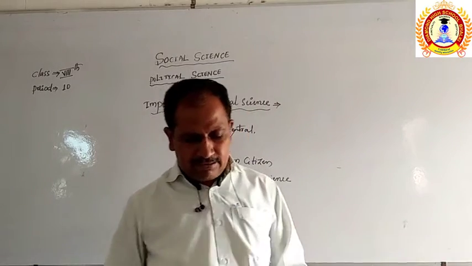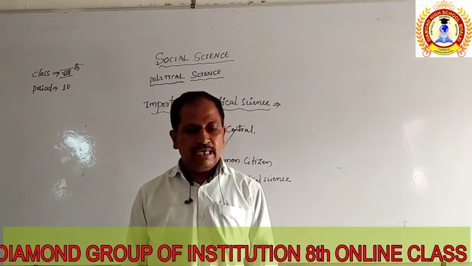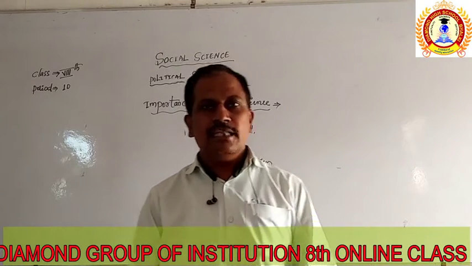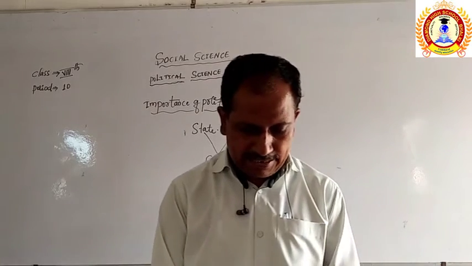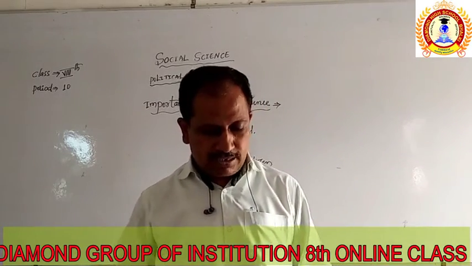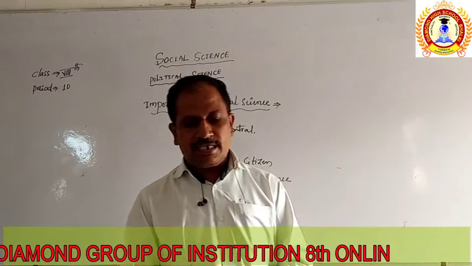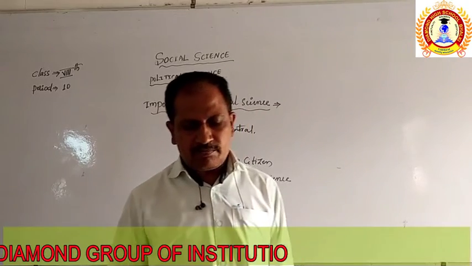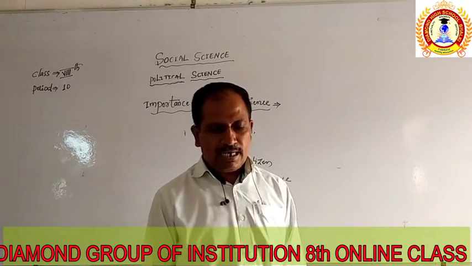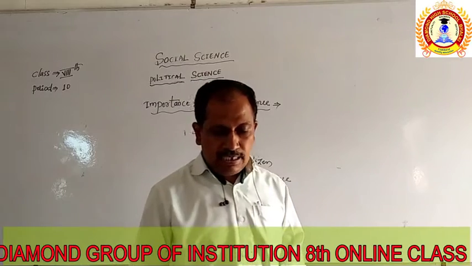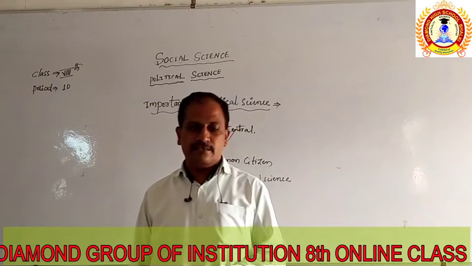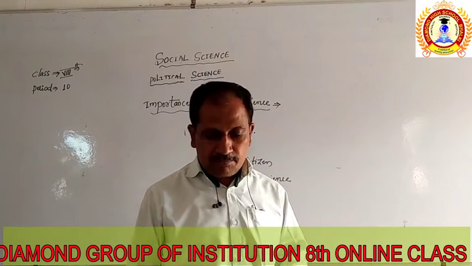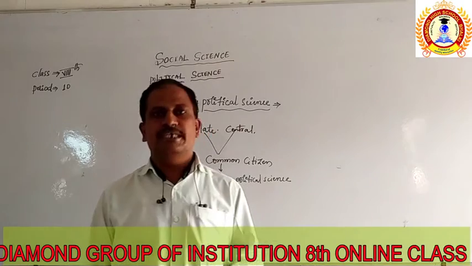Some points are given in your book related to why political science has got more importance in the social science. Political science helps to understand the birth and the growth of the state. It provides information about the type of government and the political activities involved in the function of the state. So what ideas does it give? It gives the ideas of the birth and growth of new states.